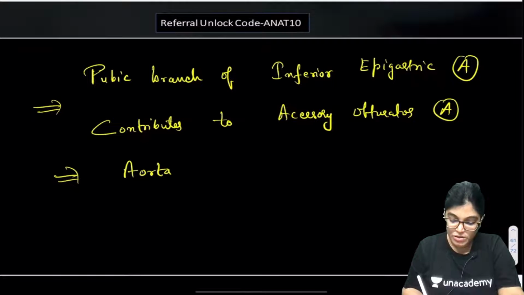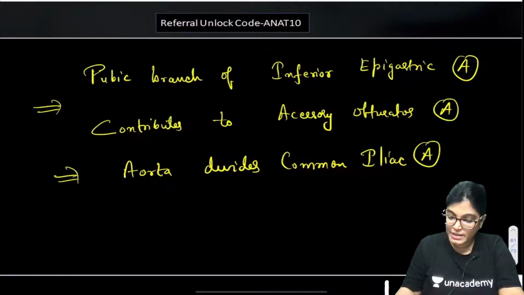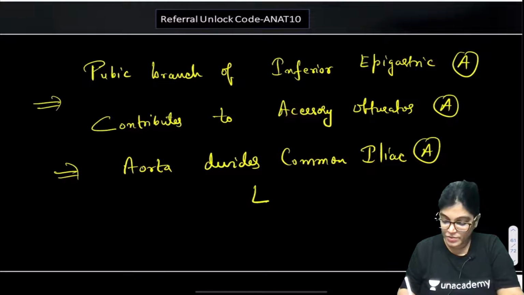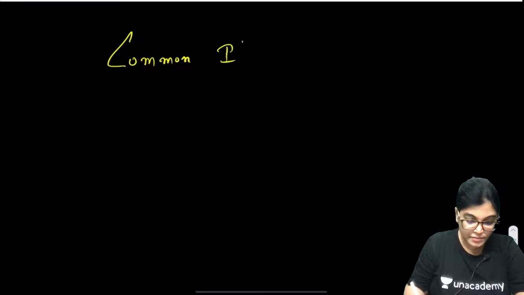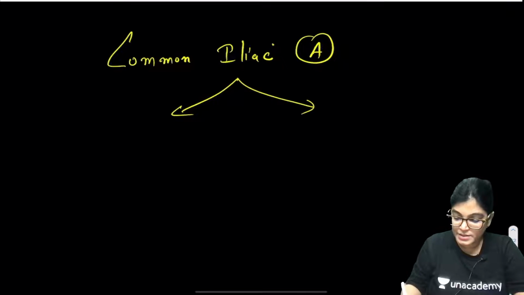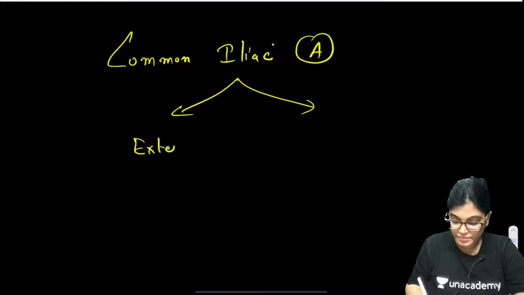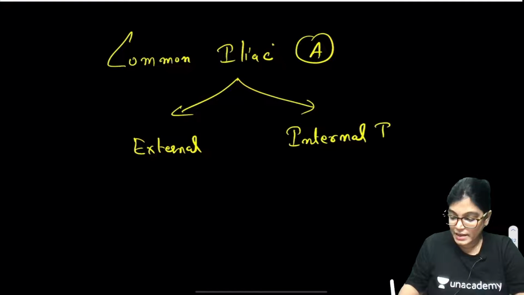The abdominal aorta divides into common iliac artery, and this division occurs at the level of L4 lumbar vertebra. This is also important. And the common iliac artery, yes, absolutely right Kumaran, again divides into external and internal iliac artery.